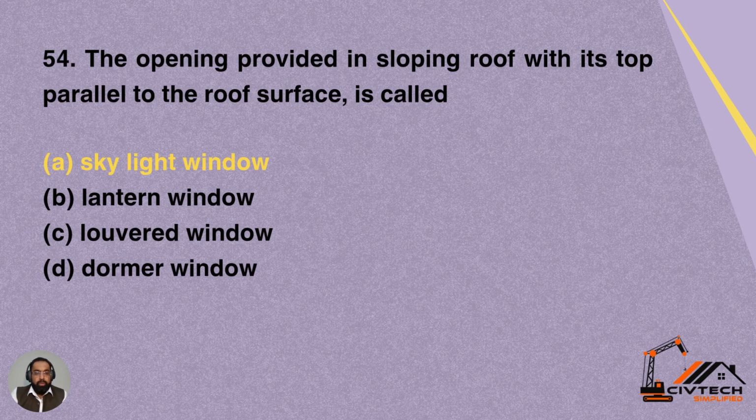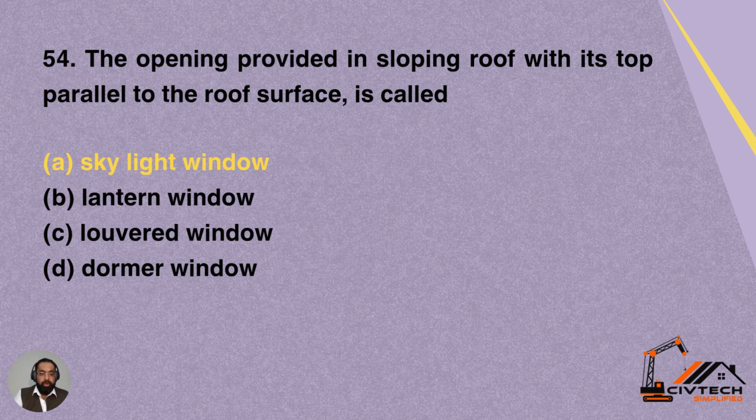Question 54. Opening provided in sloping roof with its top parallel to the roof surface is known as. Option A is skylight window. Option B is lantern window.